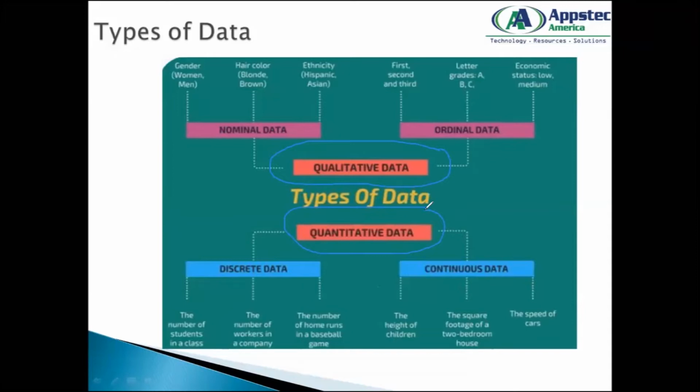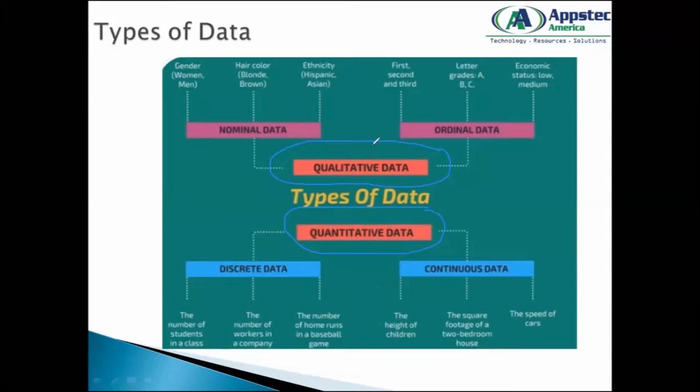So these are the two types of data that can be created anywhere across the universe. So what is qualitative data? The top one, which is non-numeric in nature and cannot be measured. That is called your qualitative data, where the data generated is non-numeric in nature, which means it's not a number, and you cannot measure that type of data. That's where we call it qualitative.